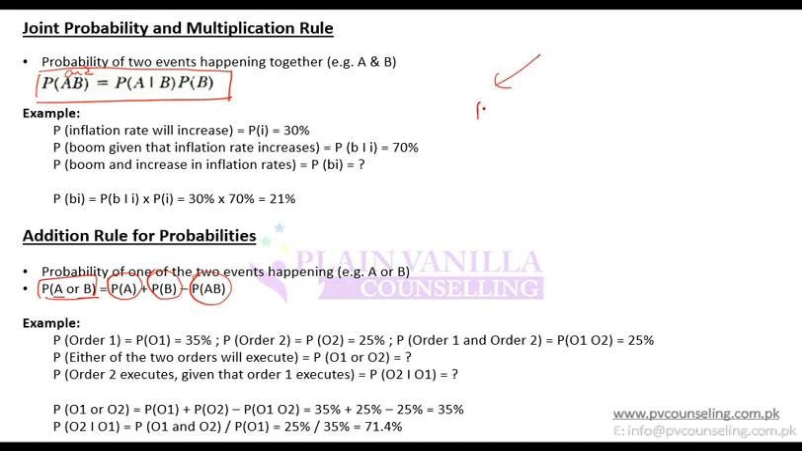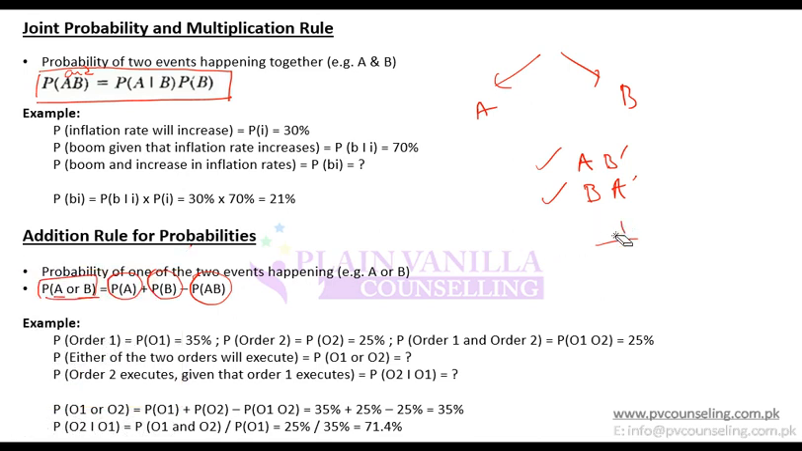Why? Because if you have two events A and B, what are the possible options? Option 1 is A happens, B does not happen. Option 2 is B happens, A does not happen. And option 3 is A and B both happen. So what will be the probability of A or B? A or B means either A or B happens. So that means I will remove A and B.